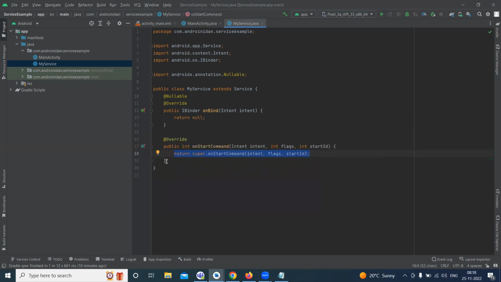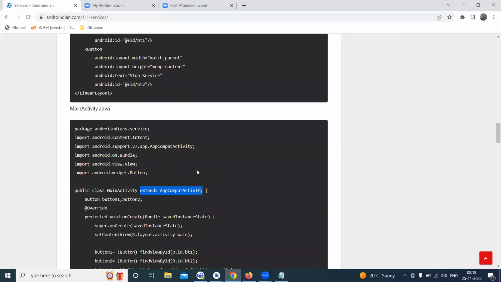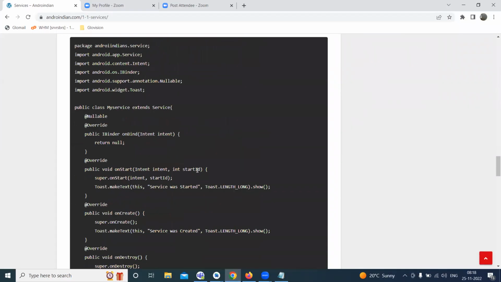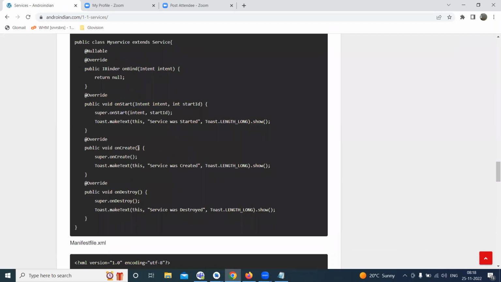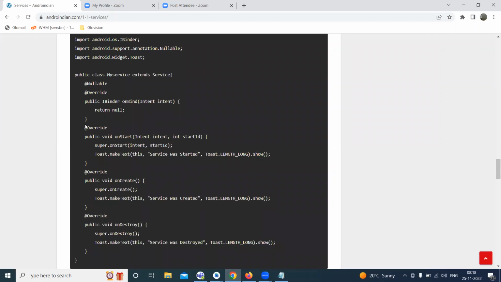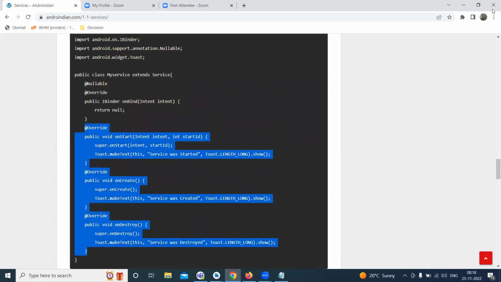onStart. Next, what will we do? onStart, onStop. See, what are the methods I already defined here? Those are all here: onStart, onCreate, onDestroy. onBind is already here. I just want to copy these three methods from here.